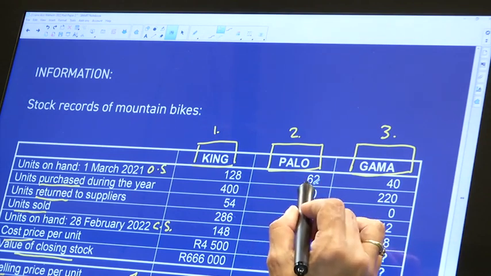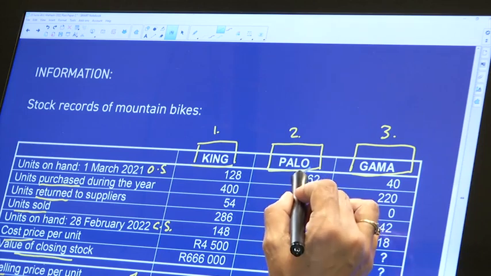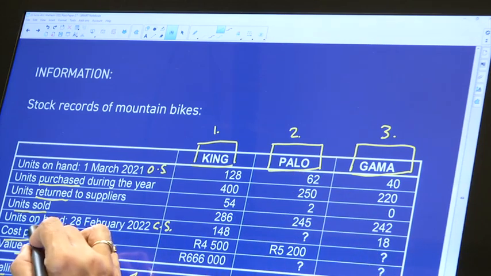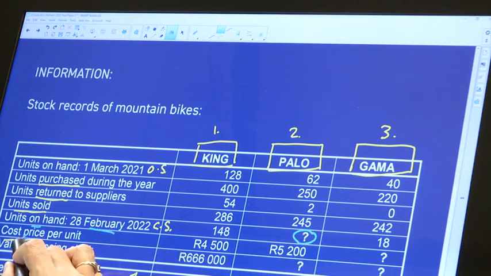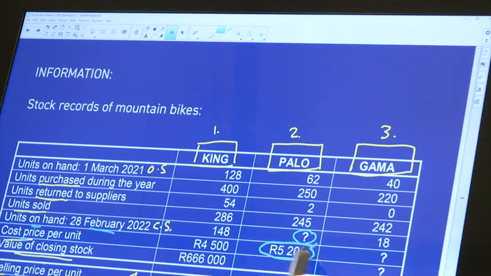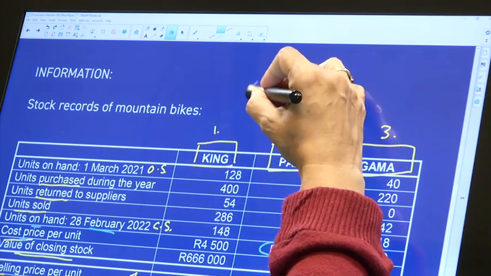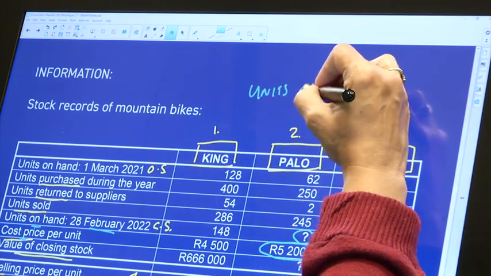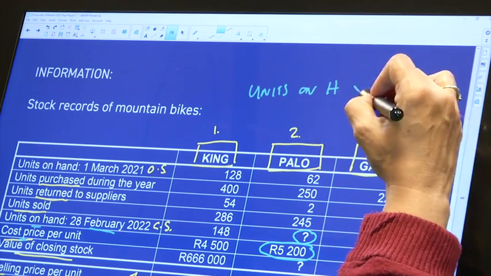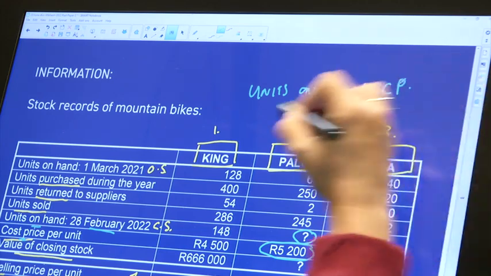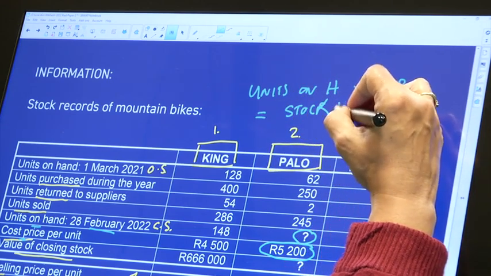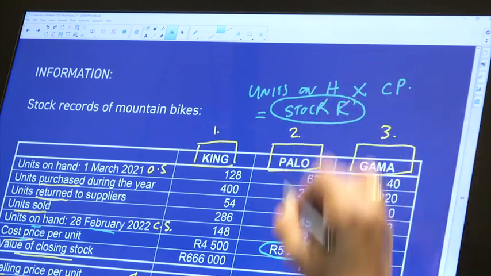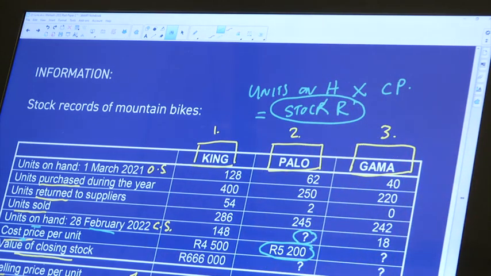Okay, so looking at the number of units on hand. Now, as you can see, units on hand at the end of the year is not given to me. Cost price per unit, on the other hand, is given to me. So remember, units on hand at the end of the year times my cost price will give me my stock value, the rand value of my stock. So let's begin by working out units on hand.